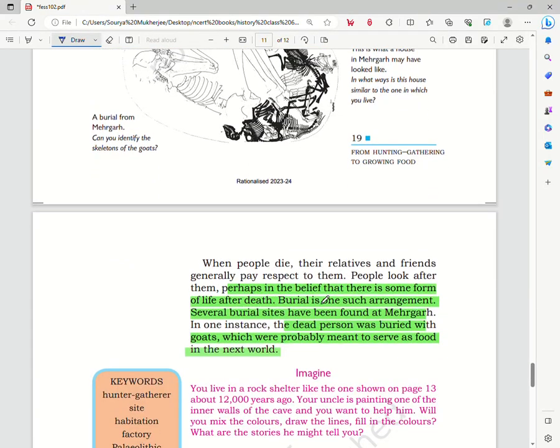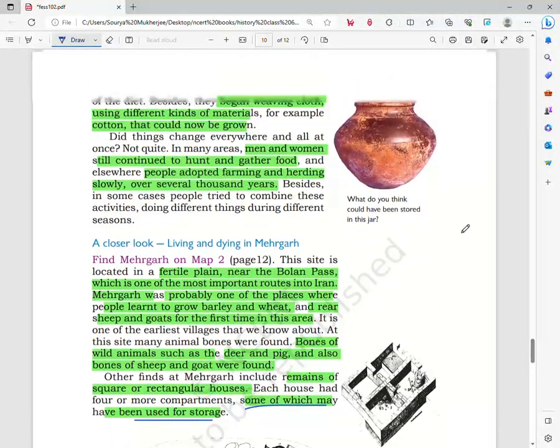And now we will see the burial practices that we have seen. The people used to believe in some form of life after death. So burial is one such arrangement. Several burials have been found at Mehergarh. There is one particular instance: at one burial, we find a dead person was buried with goats, which was probably meant to serve as food in the next world.